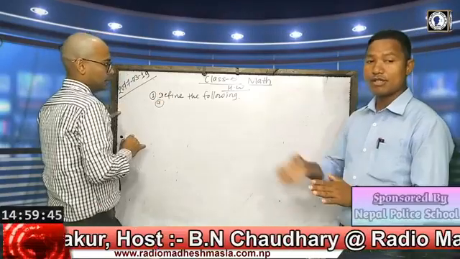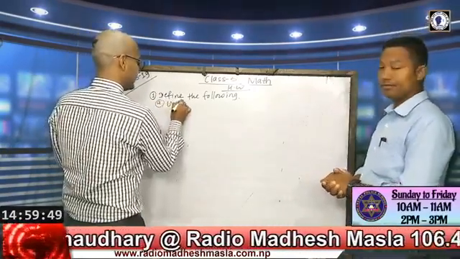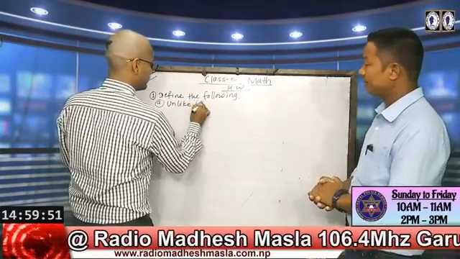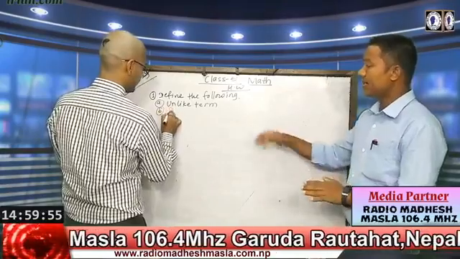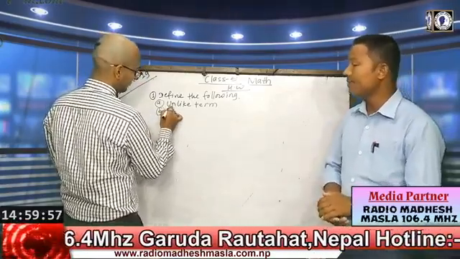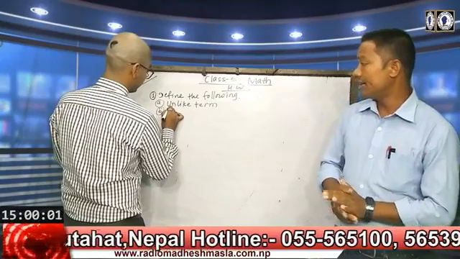Santosh sir is giving us the assignment.